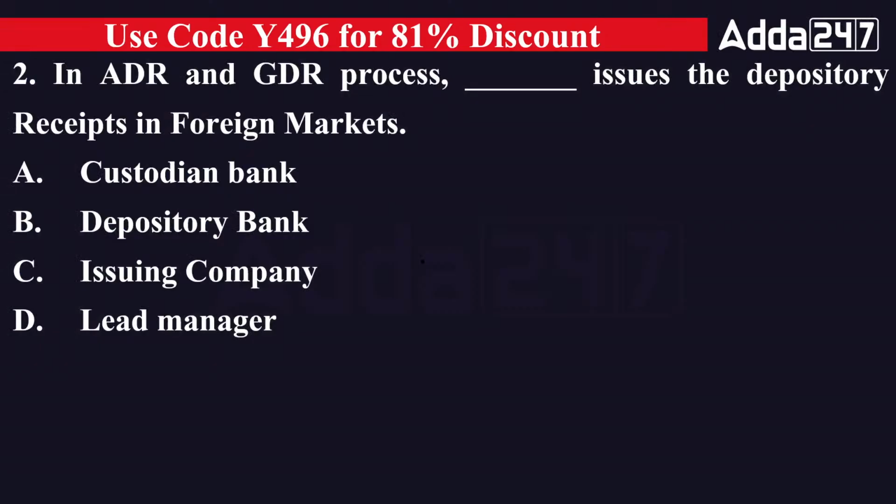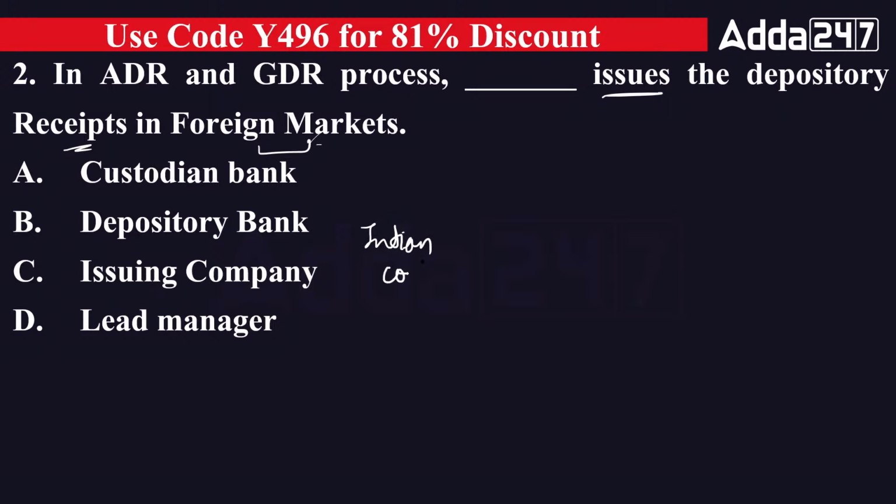Very good. Second question. In ADR and GDR process, dash issues the depository receipt in foreign markets. So when we are using the ADR and GDR process, which of the following company or bank issues the depository receipt in a foreign market? So first is saying custodian bank, second is saying depository bank, third is saying issuing company, fourth is saying lead manager. So what is ADR and GDR?